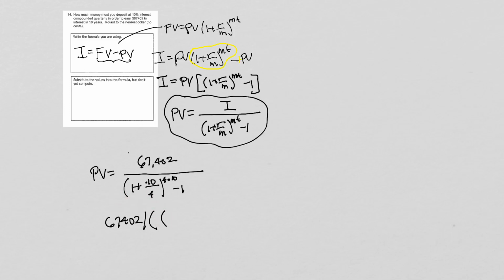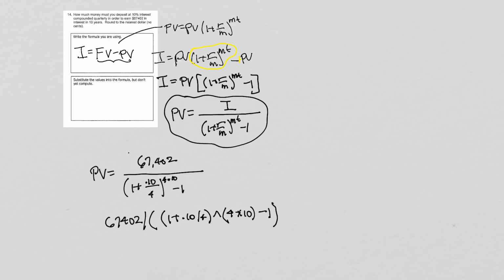It's going to be quantity 1 plus 0.10 over 4, close, raise that to the, now 4 times 10. I've got an operation in there. You can either write it as 40, or if you want to multiply it, it's 4 times 10, close, and then you've got a minus 1, but now you have to close the denominator. So I'm going to close that off.